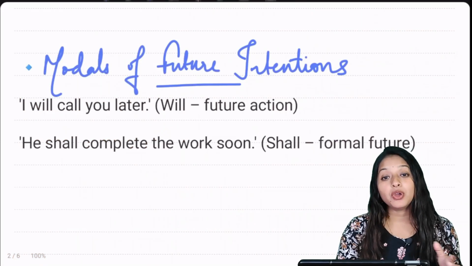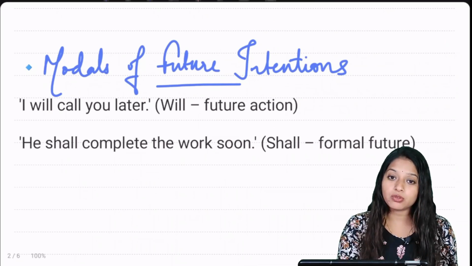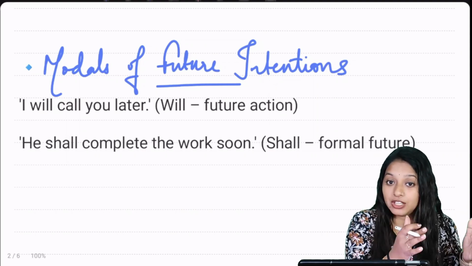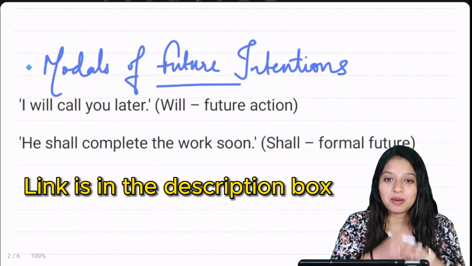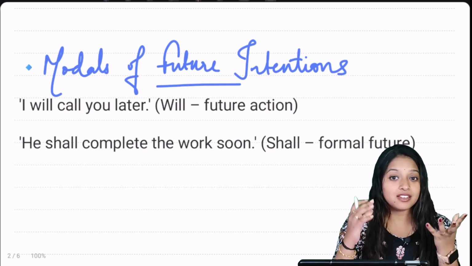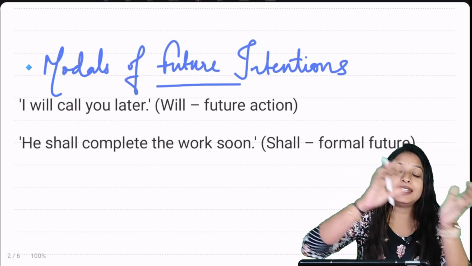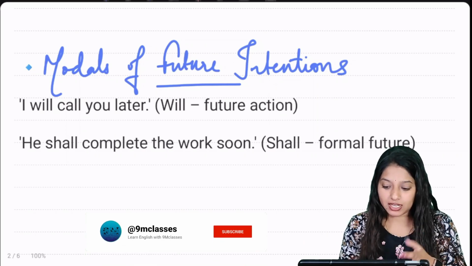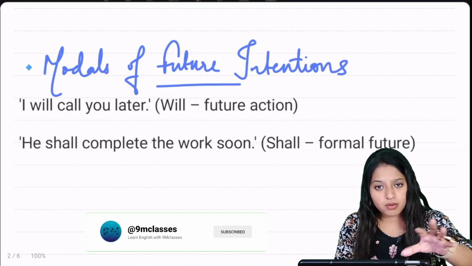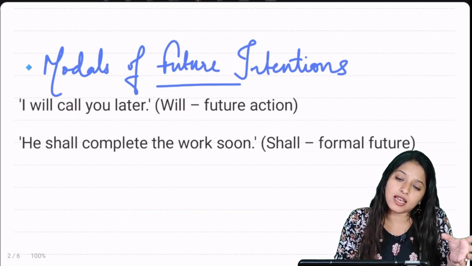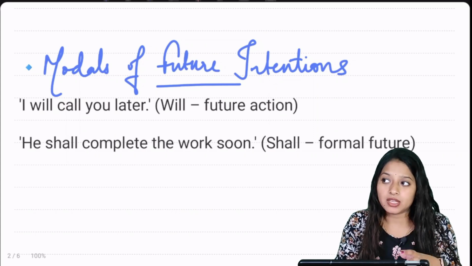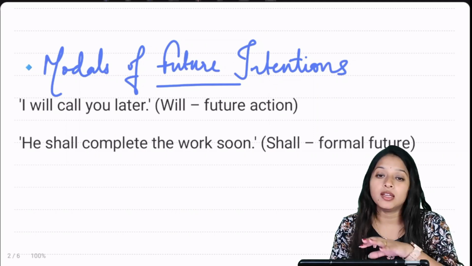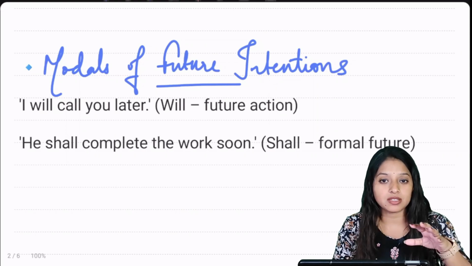Next is modals of future intentions. As we have already discussed this in the tenses video. If you haven't watched the video on tenses, the link is in the description below. So will and shall, as we have already discussed there, directly indicate the future. I will call you later. It is a future action. While shall, as I said, is a formal kind of future intention. So he shall complete the work soon. It is the kind of future intention you generally use for email writing or when you are drafting something very formal.